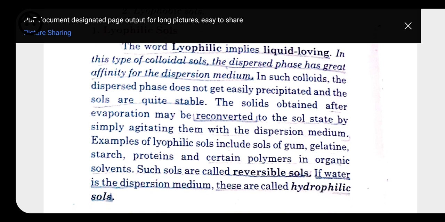One more thing, these lyophilic sols are always neutral in nature. They do not have any charge on them. Here we can take examples of lyophilic sol, that is sol of gum, gelatin, starch, protein, polymers. Whenever we are taking any liquid other than water, it is called lyophilic sol. But whenever we are taking water as a liquid or dispersion medium, it is called hydrophilic sol.